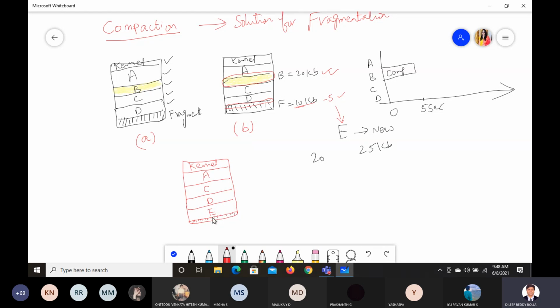That slight portion has become a fragment. This is how we are able to allocate the new process here, and we are adjusting the memory. So this part is called what? Compaction. What we are trying to do is accommodate somehow, right?